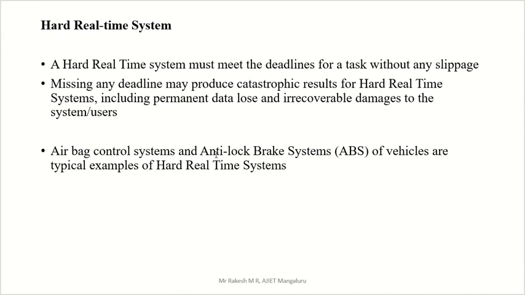The airbag control system and the anti-lock brake system, ABS, of a vehicle are typical examples of hard real time systems. Take the airbag: if an accident happens, the sensor will detect it and immediately send a response to the airbag controller, which will control the airbag, and suddenly the airbag should open.